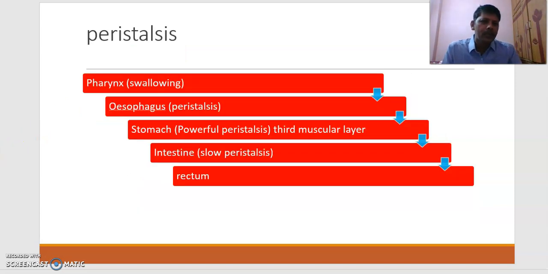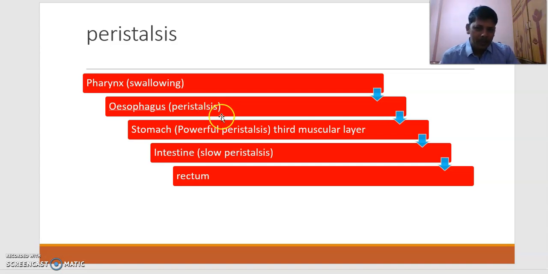Where does this peristalsis start? Where is it initiated? Observe here. This is the pharynx, otherwise commonly called the throat. When you swallow the food from the pharynx, it enters into the esophagus. Peristalsis starts from the esophagus and continues up to the rectum.